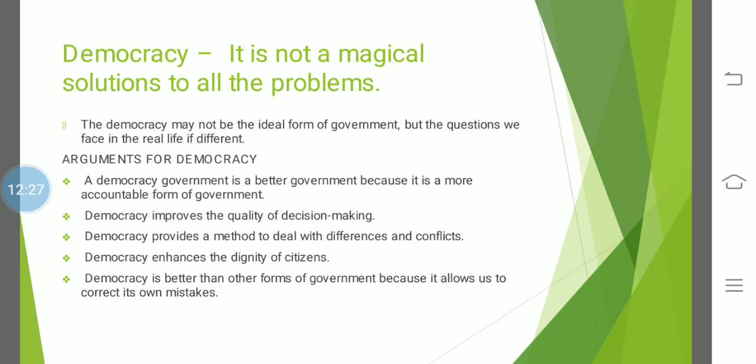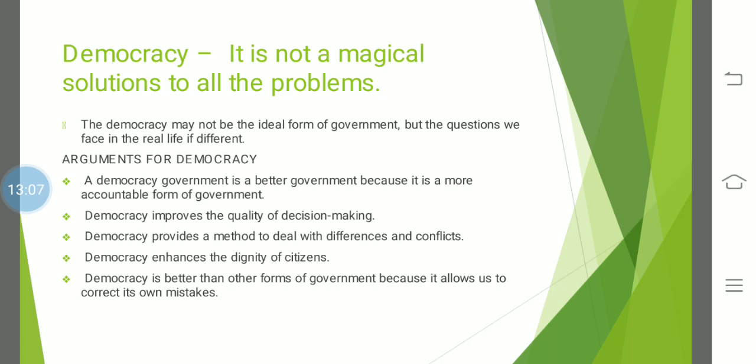Okay, because they are representatives, and a non-democratic government may respond to the people's needs, but it depends on the wishes of the people who rule. If the rulers don't want to, they don't have to act according to the wishes of the people. In a democracy, rulers have to attend to the needs because they are more responsible to us. They are taking the responsibility since the people have chosen us. That is why we have to look after the needs of the people. They are the ones for whom we have come to power.